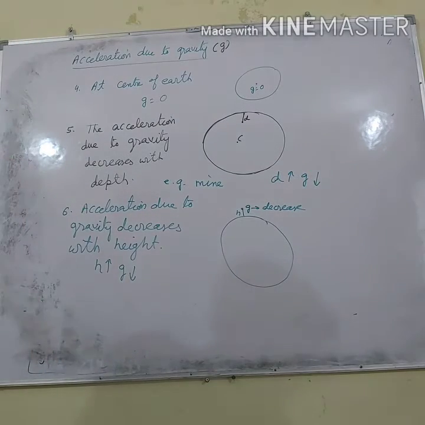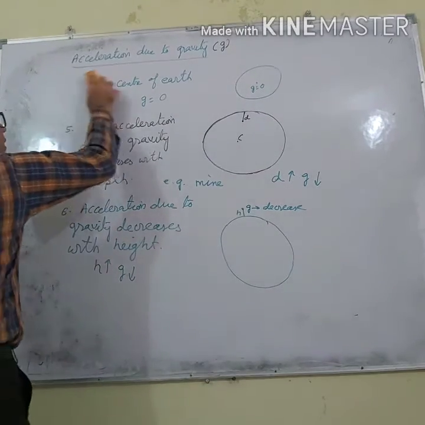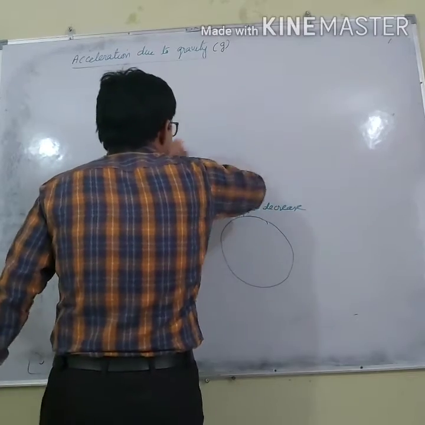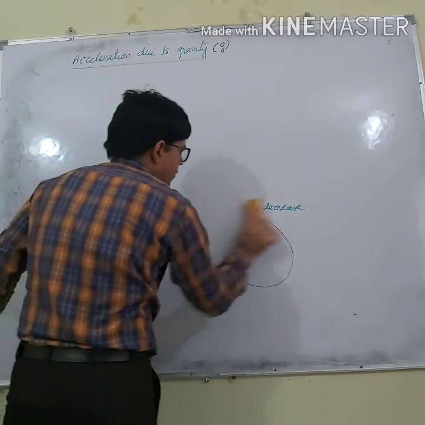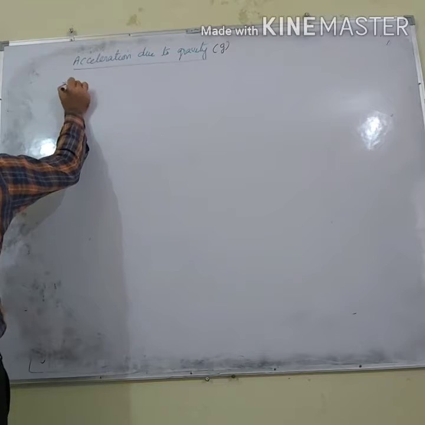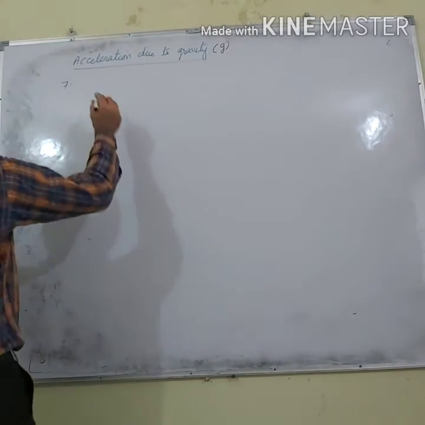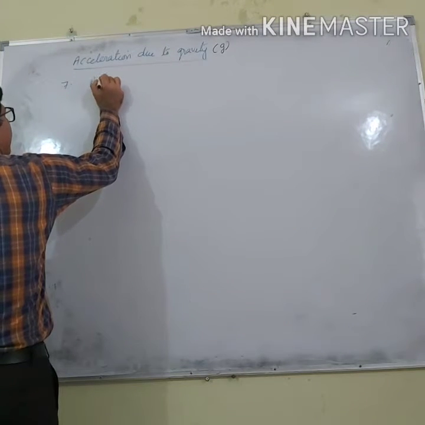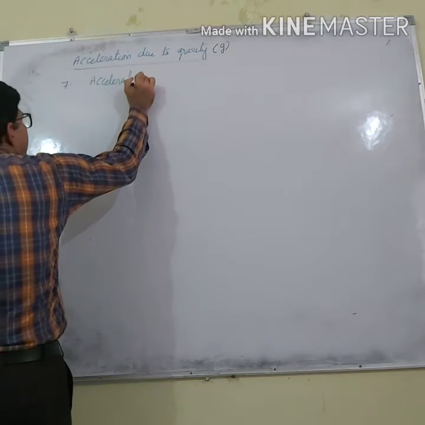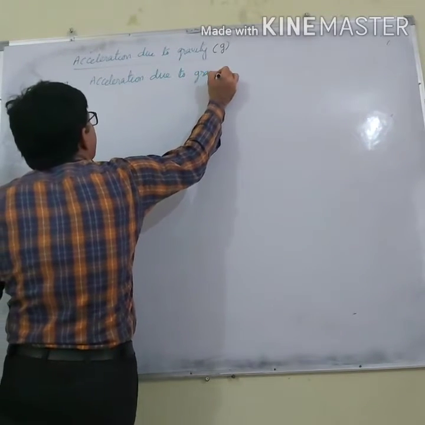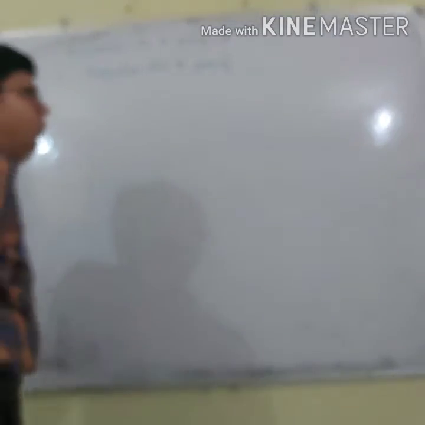Right? Let's move to the next point, seventh point. Acceleration due to gravity, small g.